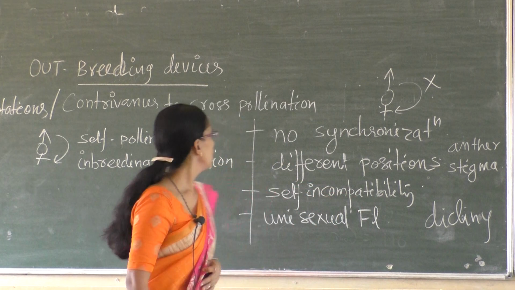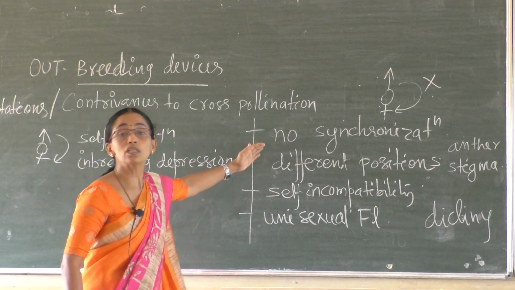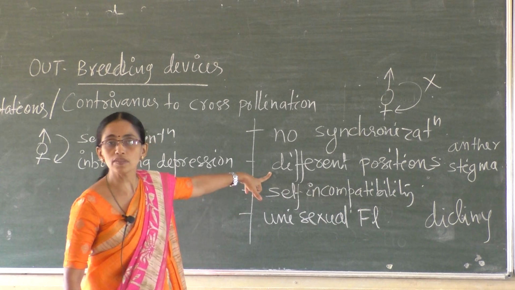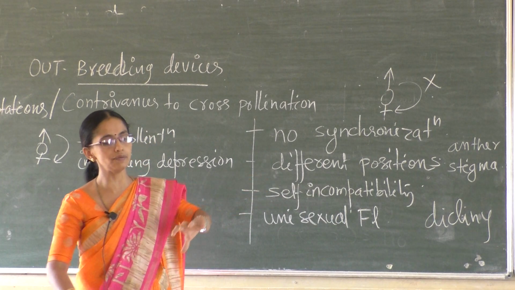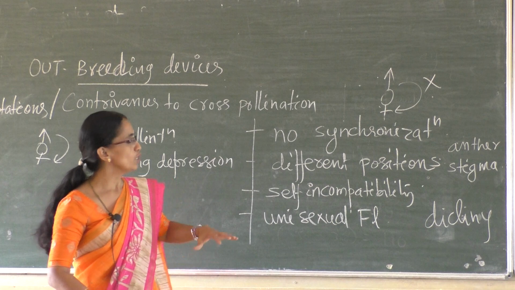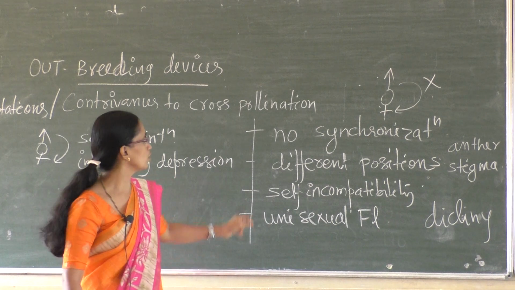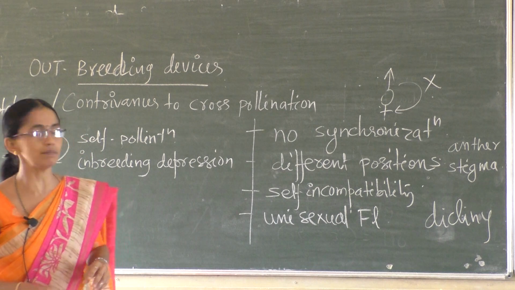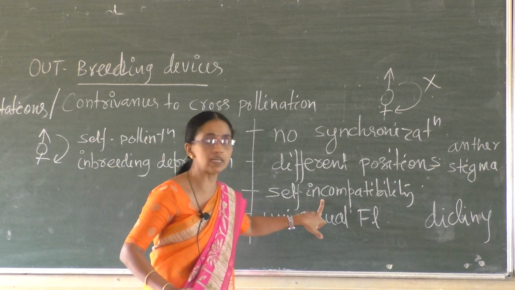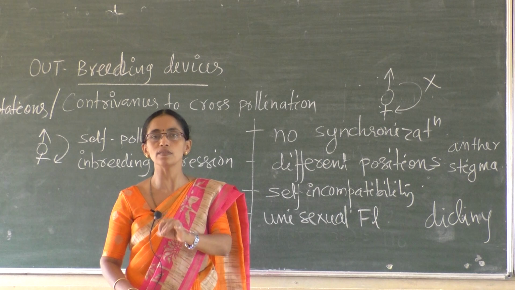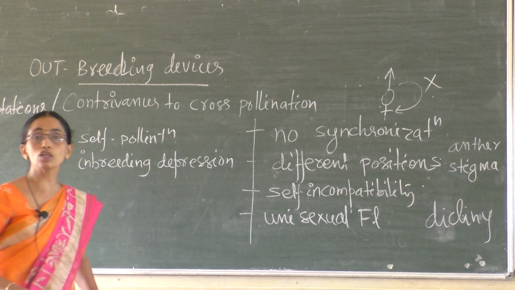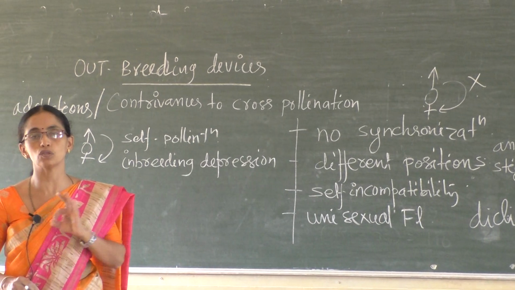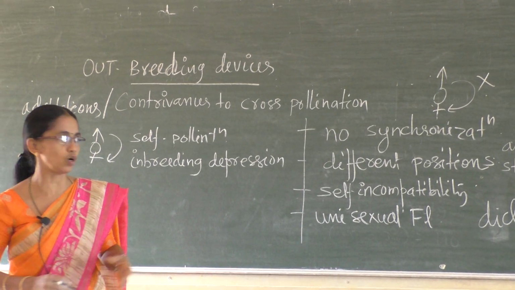Few are: no synchronization in the pollen release and stigma receptivity. The positions of the anther and stigma are different within the plant, so that self-pollination is not possible. Self-incompatibility, a genetic mechanism in which pollen produced by a flower cannot fertilize the stigma of the same flower. Production of unisexual flowers, so that self-pollination is not possible.